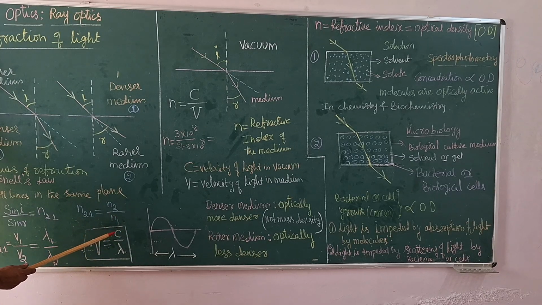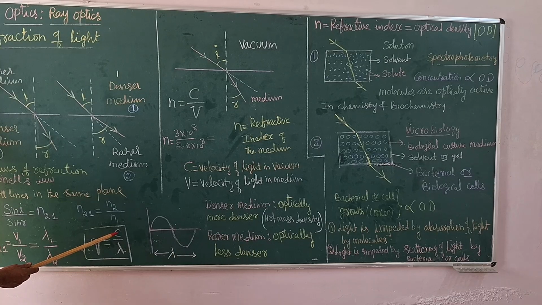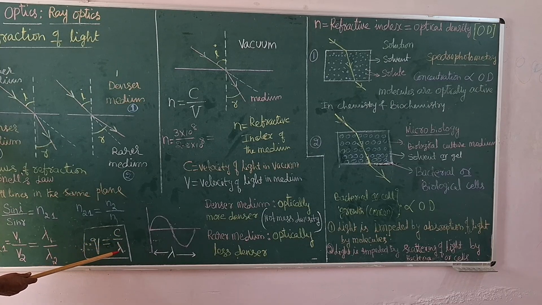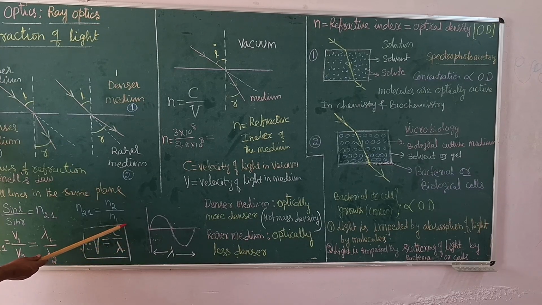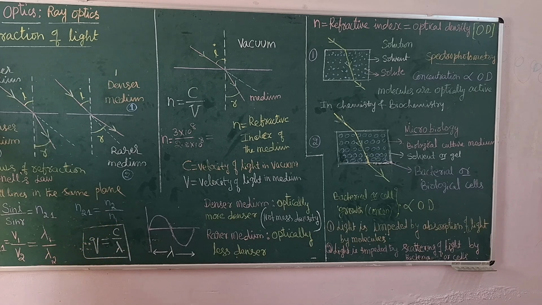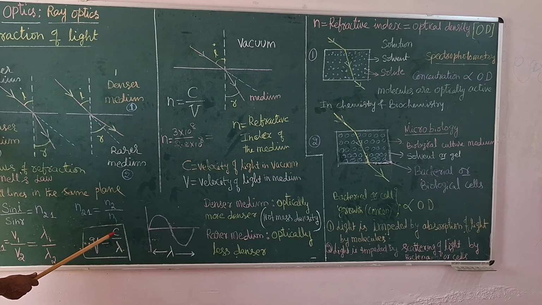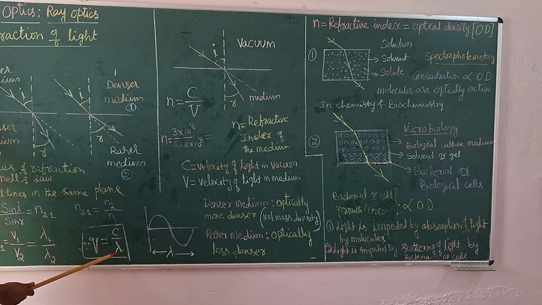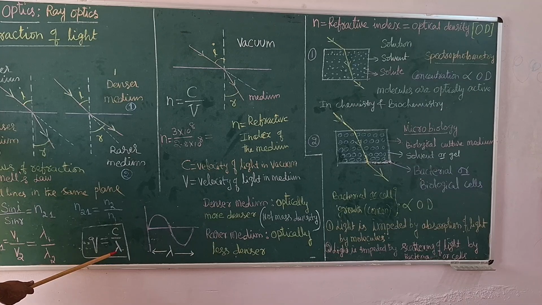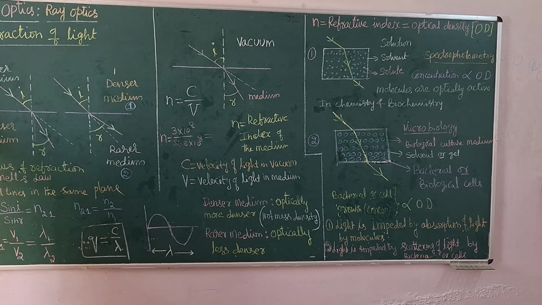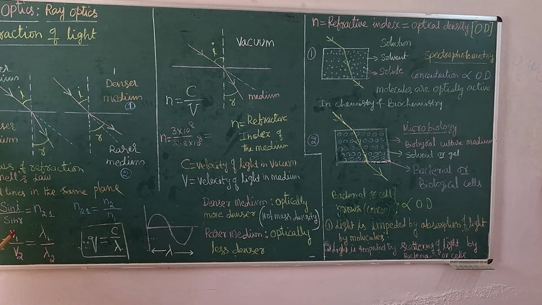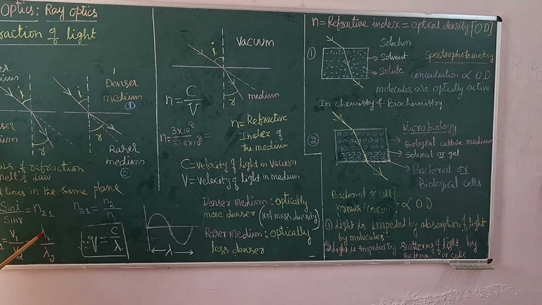That means if there is a decrease in velocity of light, there should be a decrease in wavelength of light, so that the ratio remains constant. If there is an increase in velocity, there should be an increase in wavelength. That is why velocity and wavelength are directly proportional.